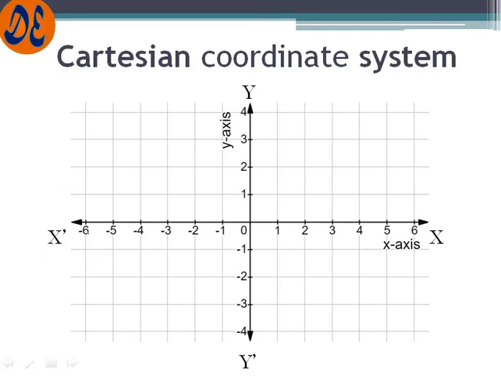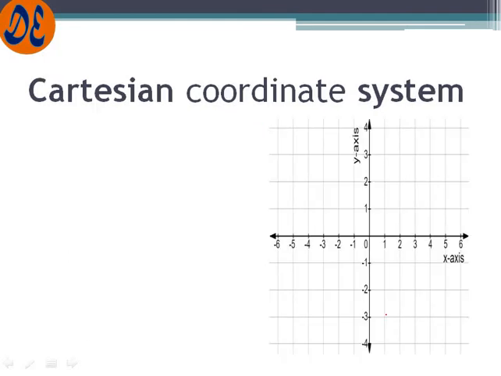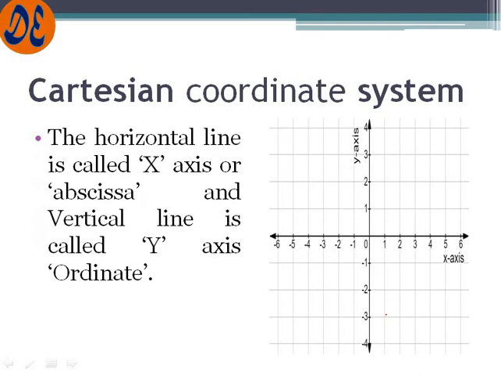Here you can see the example. This is a number line, this is horizontal, and this is again a number line which is vertical. So two lines are there which are perpendicular to each other, and they are numbered 1, 2 and so on. So let us define these things one by one, what the numbers are and why we are defining them. The horizontal line is called the x-axis, or abscissa.